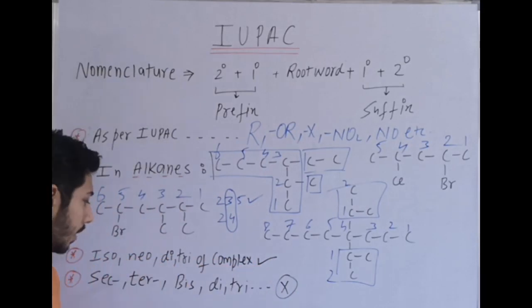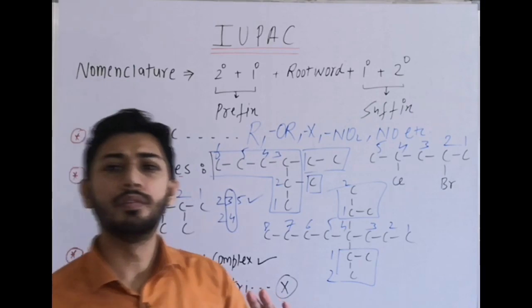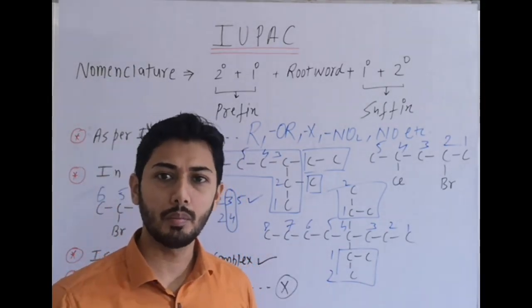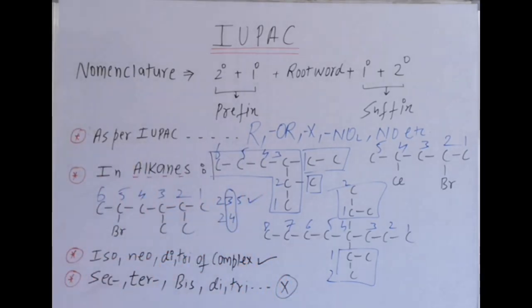But where we are not considering, for secondary compounds, the sec term is used. S is not considered. For tertiary compounds like tertiary butyl, T is not considered for alphabetical preference. Bis, tris, B and T are not considered for alphabetical preference. Similarly, di-tri of simple substituents like dichloro, dimethyl, there we do not consider D or T in alphabetical preference. So we consider only iso, neo and di-tri of complex substituents.